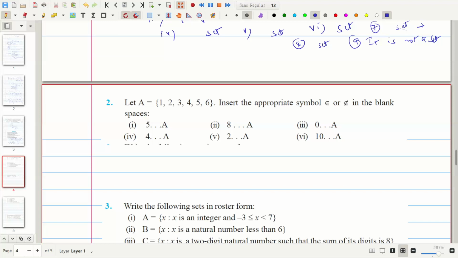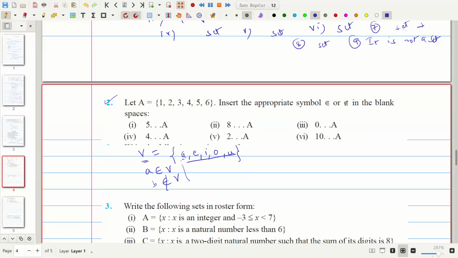One more theory I am going to explain here. Suppose a set V contains the vowels A, E, I, O, U of the English alphabet. A belongs to V means A is an element of V. If I take B, B does not belong to V. So here the element B is not there. That is the meaning of belongs to and does not belong to.